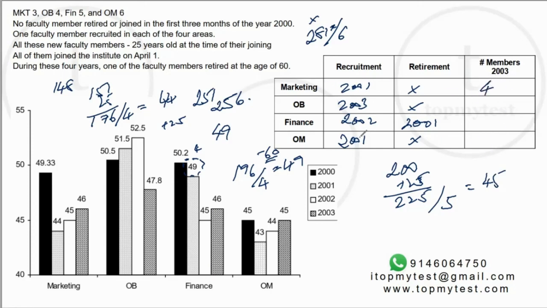And just to confirm, just to add it up, the number of members in marketing will increase by 1. So there are 4 people here. Organization behavior will increase by 1. So 5 people here. Finance, increase of 1, decrease of 1, so back to 5. And OM will increase by 1, so 7 people over here. Okay. Nothing much to do. Let's go to the questions and try to solve them.